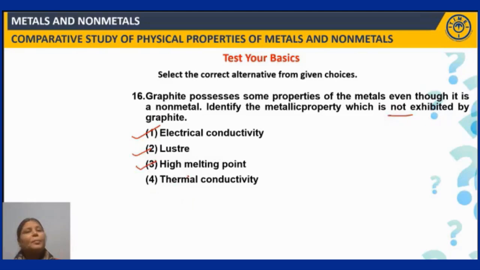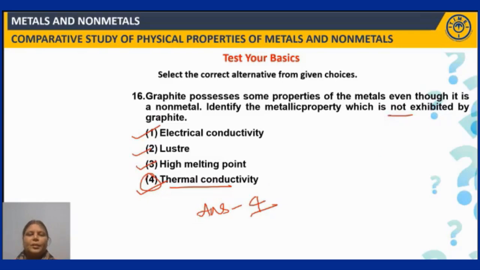Like metals have high melting point. So even the graphite, though it is a non-metal, it possesses high melting point. But it's not a good thermal conductor. So metals are usually good thermal and electrical conductors, isn't it? But graphite, though it possesses all these properties, does not possess this property which is possessed by metals. That is what is asked in the question. So choice 4 follows, right? So this is the answer,